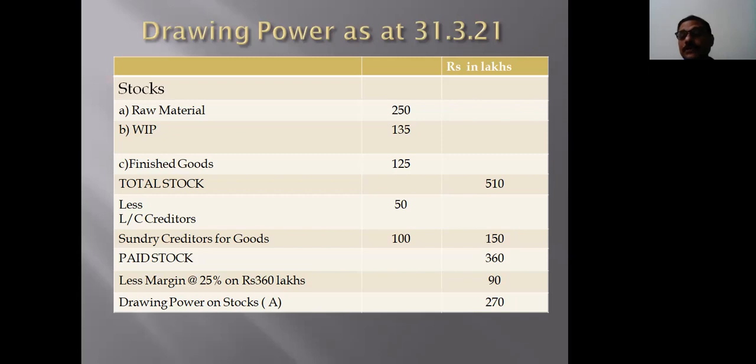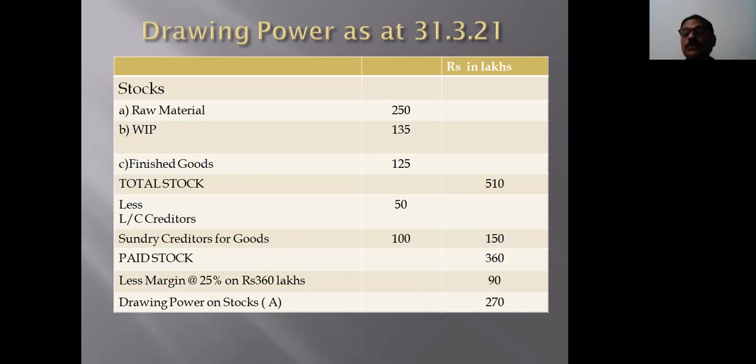Paid stock represents all stocks which are not purchased on credit. Therefore, in the present case, the paid stock would be 510 lakhs less 150 lakhs creditors for LC as well as for goods. The paid stock would be 360 lakhs in the present case, and the margin of 25% on 360 lakhs, as given in the slide, would come to 90 lakhs. Therefore, drawing power on stocks would be 270 lakhs.